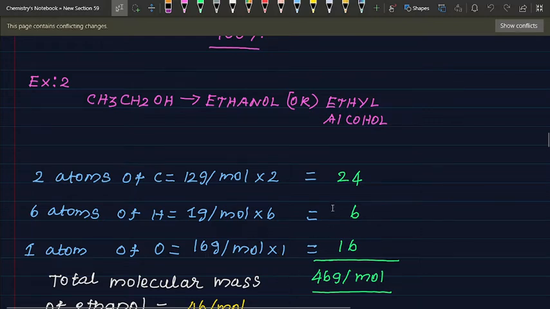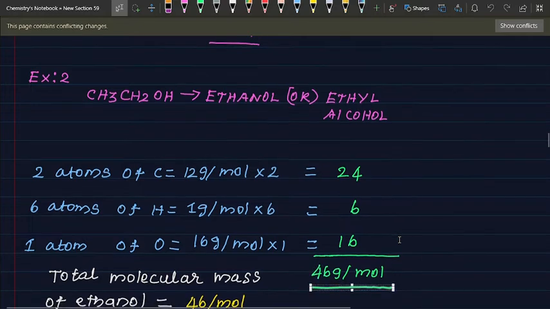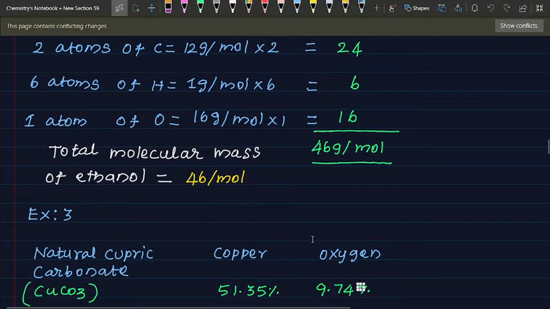So 24, 6, 16, totally 46 gram per mole. The molecular mass of ethanol is 46 per mole.